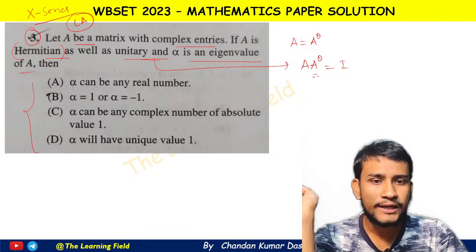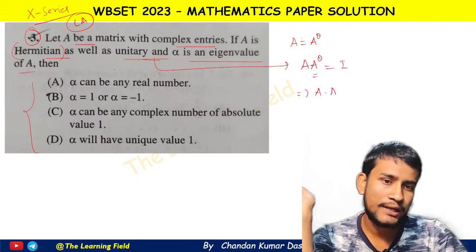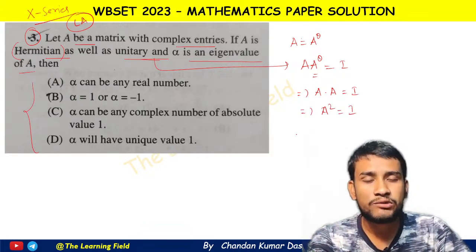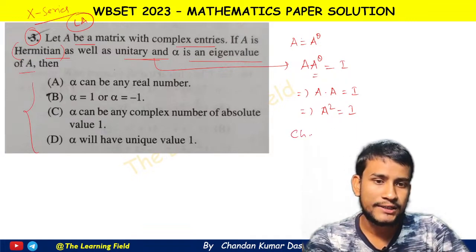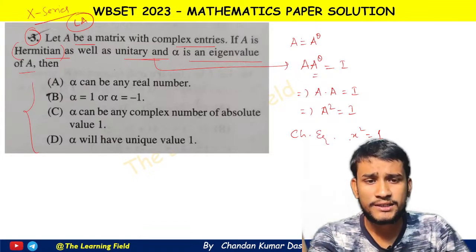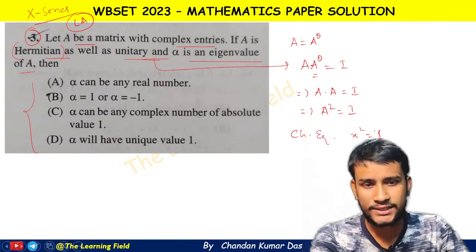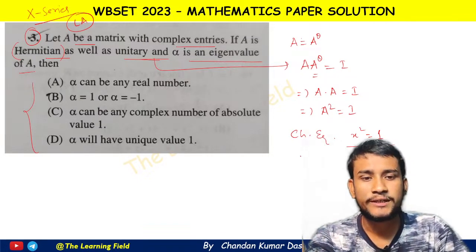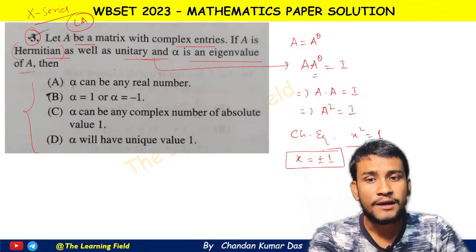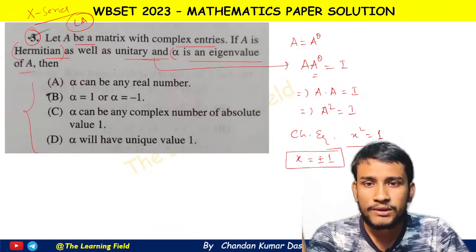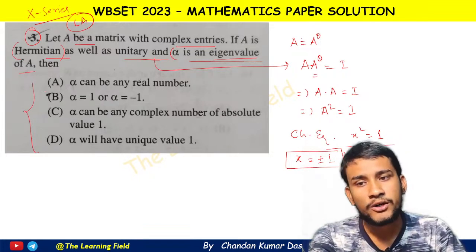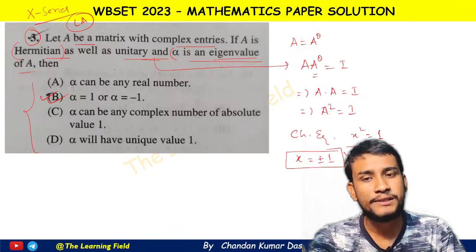Now we put A theta equal to A, so A into A equals I, that means A square equals I. What is the characteristic equation of this matrix? The characteristic equation is x square equals 1, or from the Cayley-Hamilton theorem, every square matrix satisfies its own characteristic equation. So x equals plus or minus 1 is the eigenvalue. Here alpha is an eigenvalue of A, so clearly alpha should be 1 or minus 1. So option B is clearly correct.